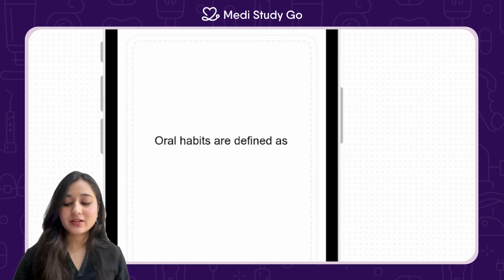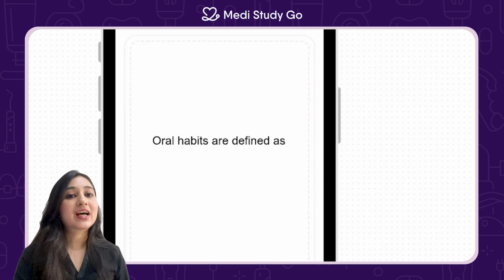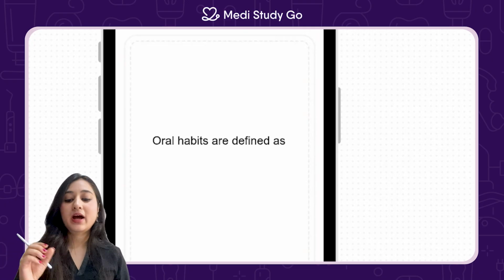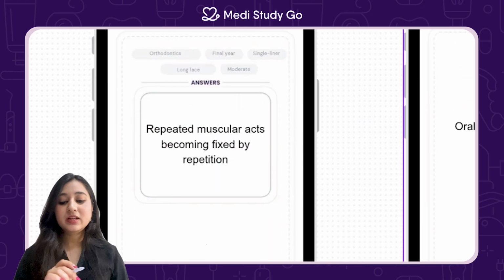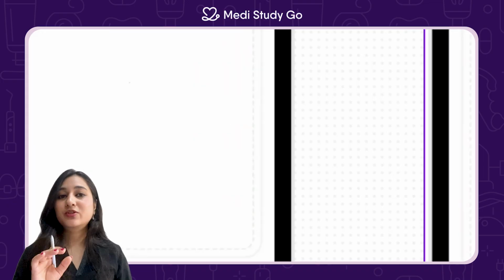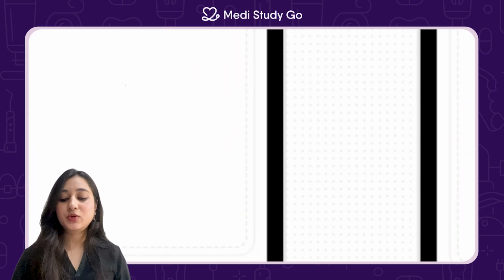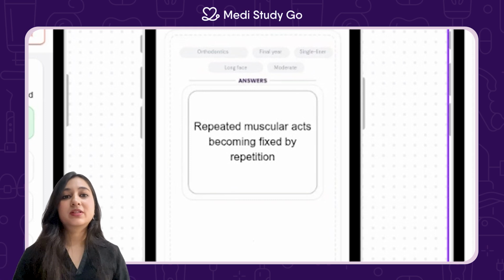Let's go to the flashcard. So oral habits are defined as, you could use any classification by Matthewson or by Boucher. So the definition is repeated muscular acts becoming fixed by repetition. So this can be your own flashcard, and you can also make your own flashcards with different definitions of habits,